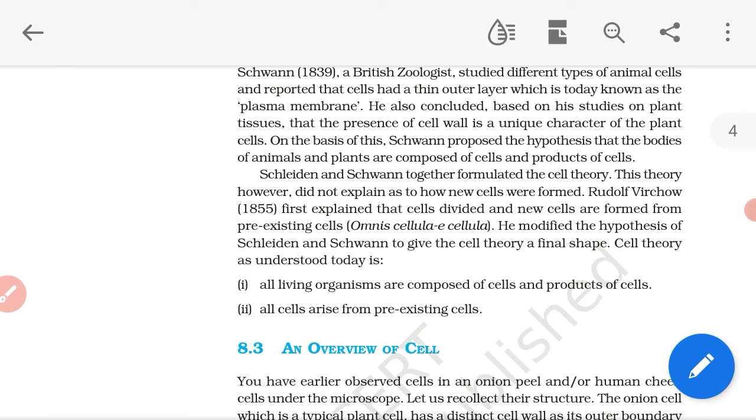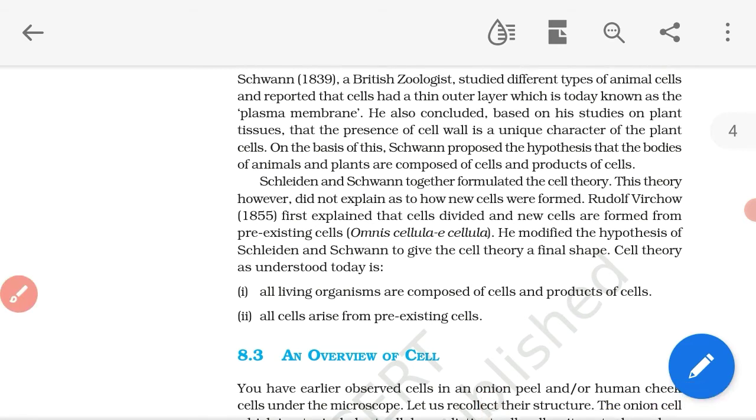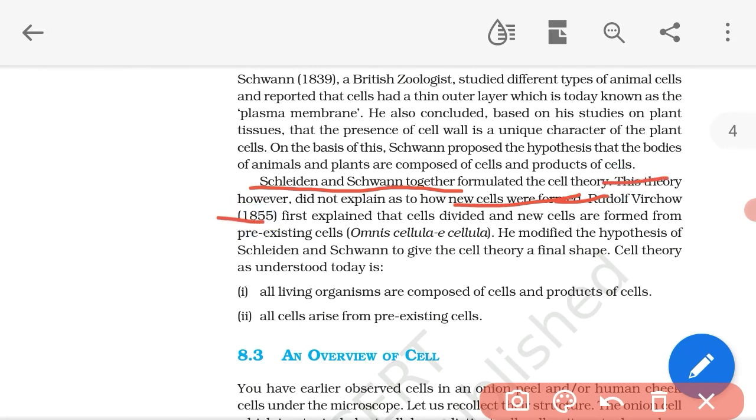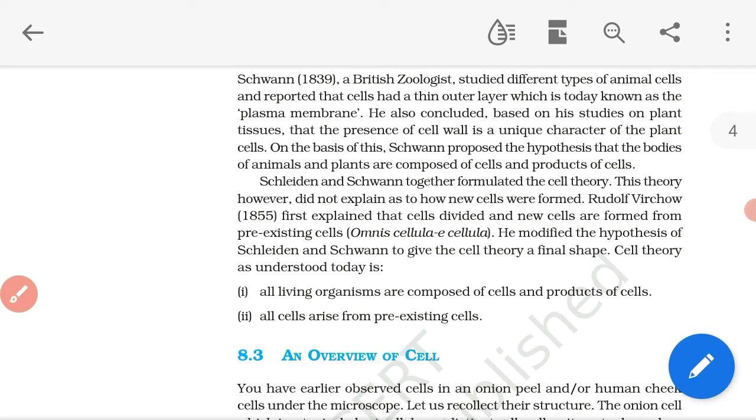So Schwann and Schleiden together formulated the cell theory. It means the cell theory was defined by both scientists, Schleiden and Schwann. This theory, however, did not explain how new cells were formed.